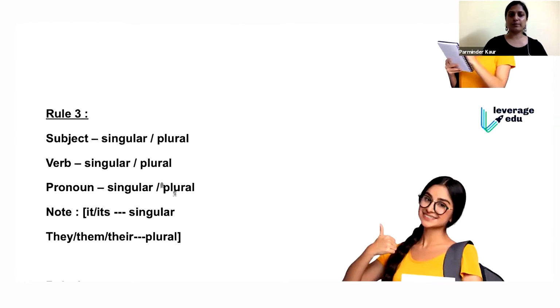So we know that singular goes with singular, plural with plural. The same applies for your pronouns also. If your subject is singular, you take singular. You go for singular or plural depending on what pronoun you're using. A singular pronoun will take a singular verb and a singular set of pronouns ahead, specifically for pronouns like each, everyone, one. For example, we say each of the students is doing his or her work. It shouldn't be their work. Yes, it goes like that.